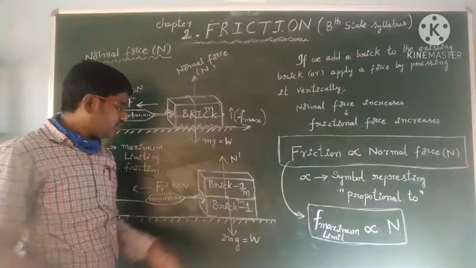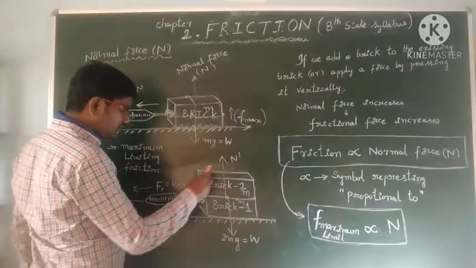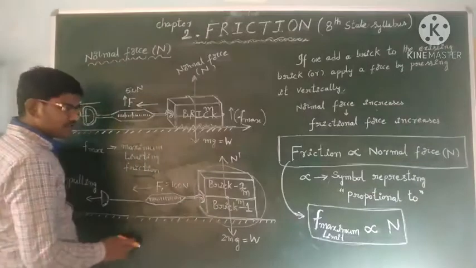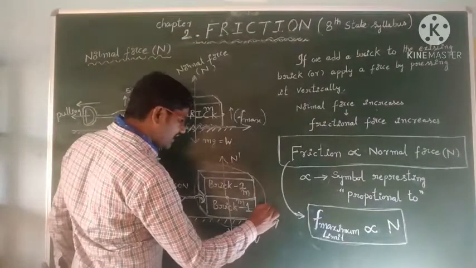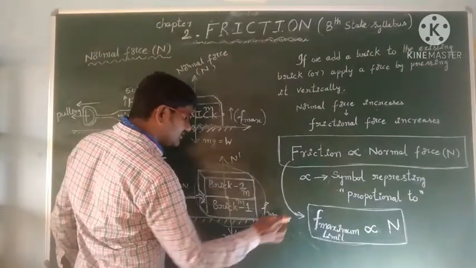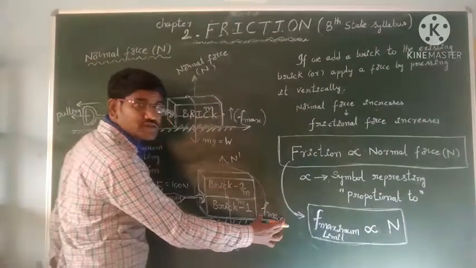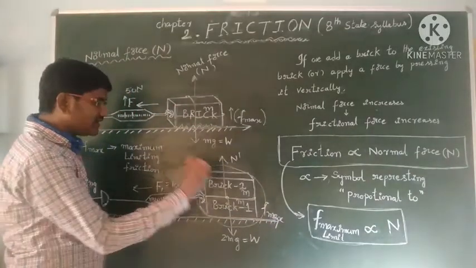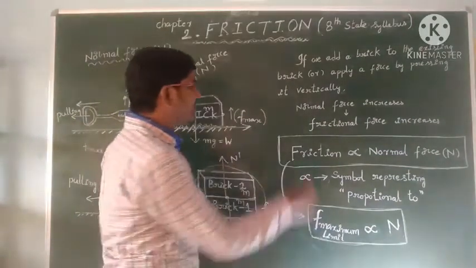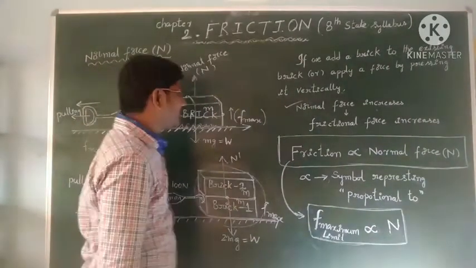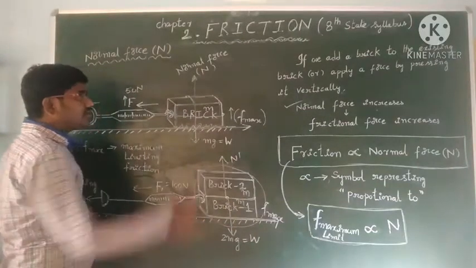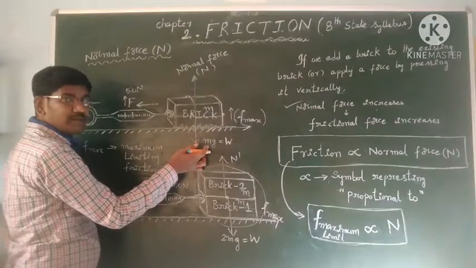Okay students, now I want to pull this arrangement just to bring it into motion. So now in this situation I will have the maximum static frictional force this side. This is called maximum limiting frictional force. We will calculate. That will be doubled here. Means we can say that when normal force is doubled, we know it is in vertical equilibrium. Vertical equilibrium means here N is equal to mg.